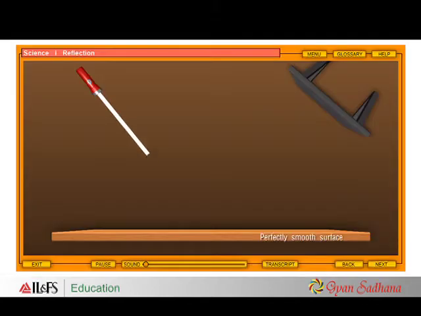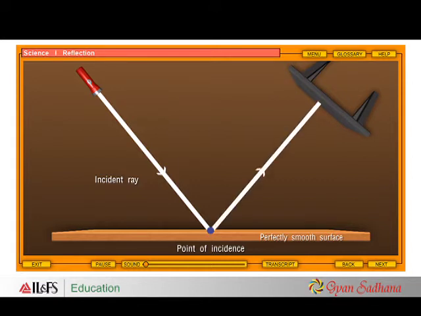Let's understand some terms related to bouncing of light. The light ray from the torch strikes the surface, making an angle. This light ray is called an incident ray. The point at which it touches the surface of the mirror is called the point of incidence. The light ray bounces back after hitting the point of incidence. This ray is called the reflected ray.